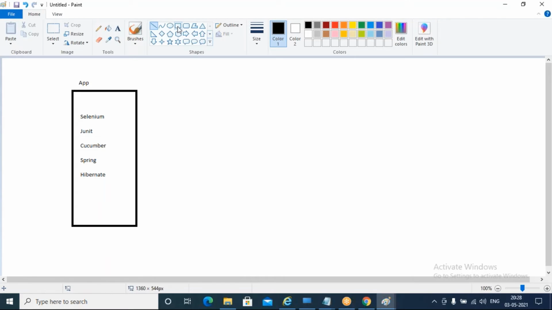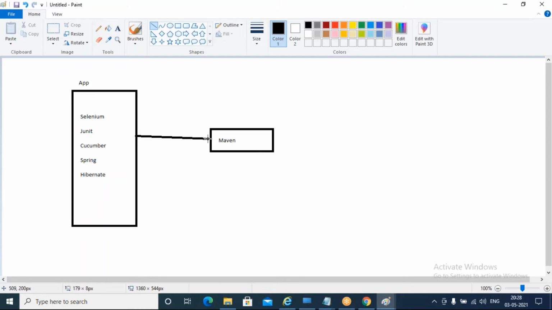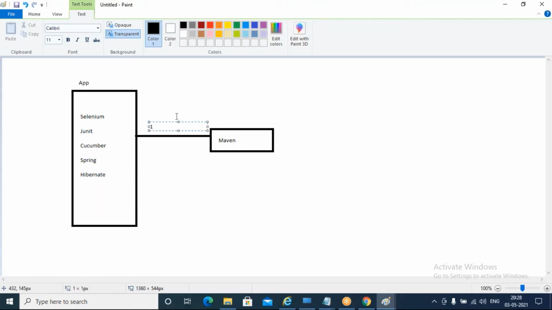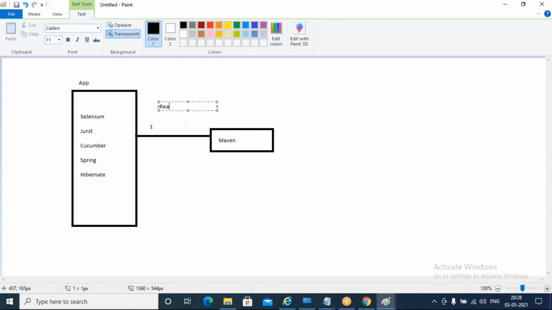Maven will read these dependencies. The first step is that it will check what dependencies my user is asking for. This is step number 1. Then Maven will get to know these dependencies by reading the configuration file.